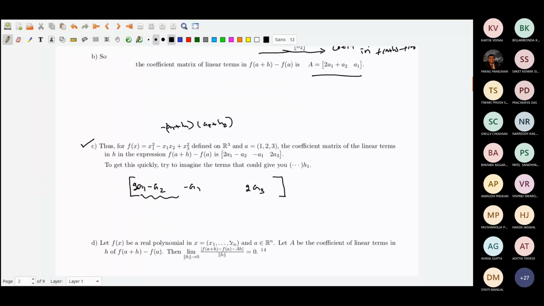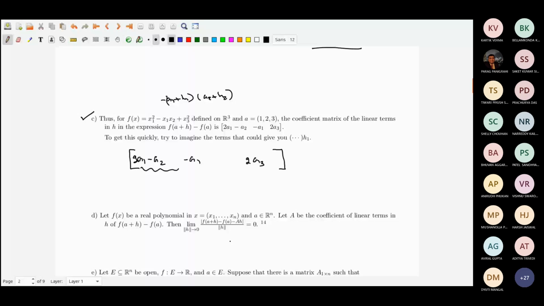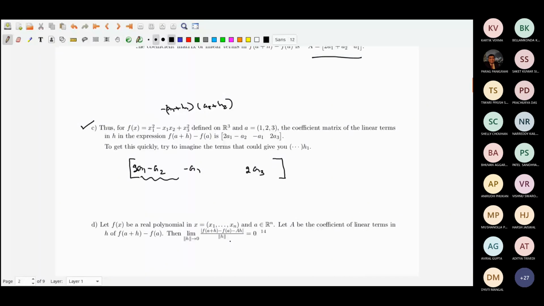Now we come to the general one. Suppose that f(x) is a polynomial in some x in Rn, n variables. Okay, and suppose that a is a point. Here a is (1, 2, 3), I have not substituted 1, 2, 3, so you forget this one.